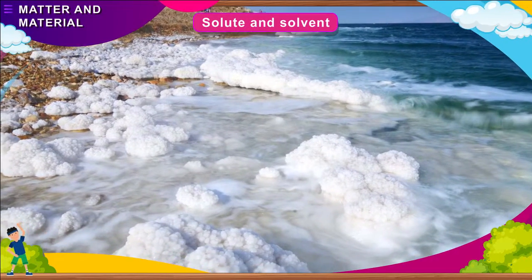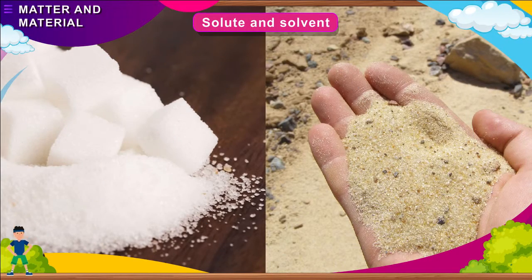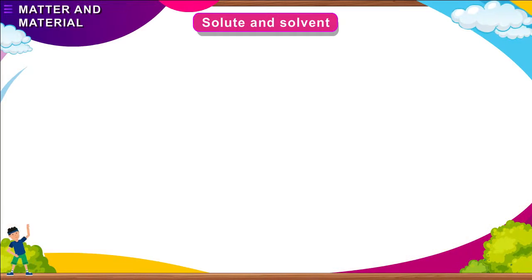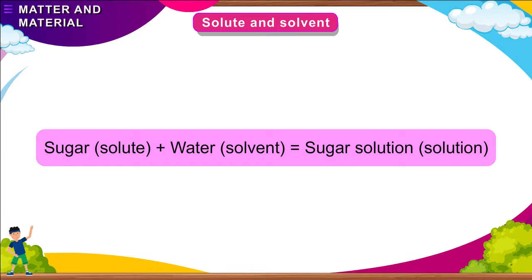Solute and solvent. Sugar dissolves in water, but sand does not dissolve. We can say that sugar is soluble and sand is insoluble in water. The substance which is soluble in another substance is called the solute. Here, sugar is the solute.